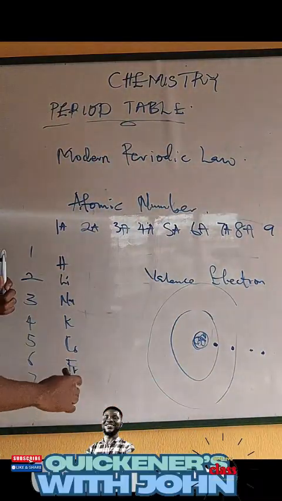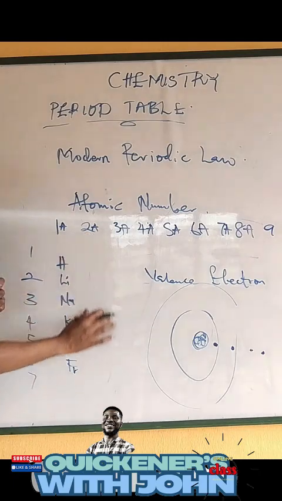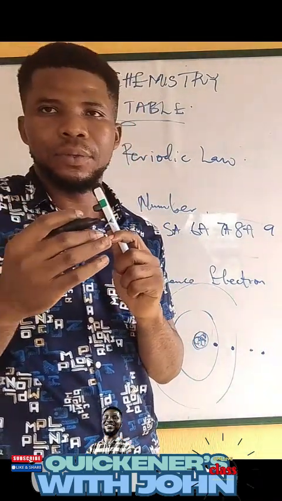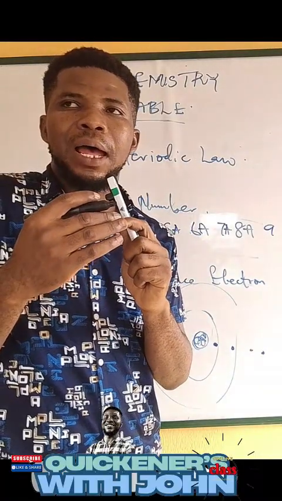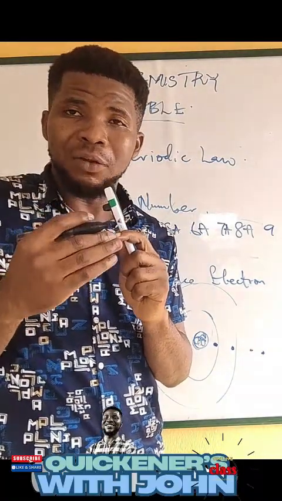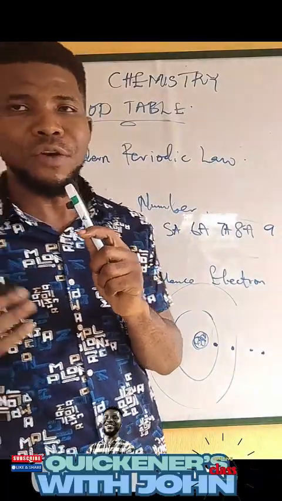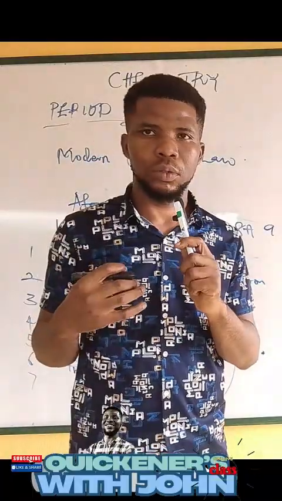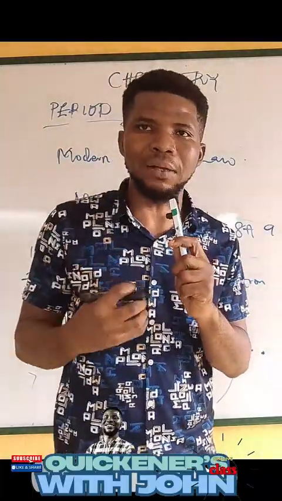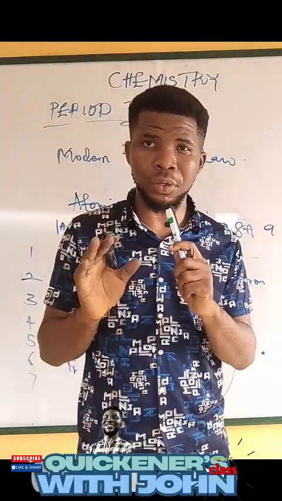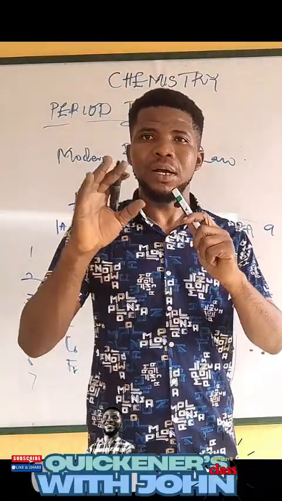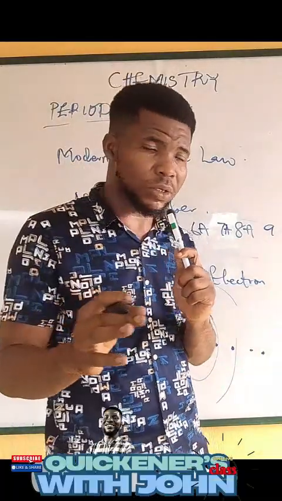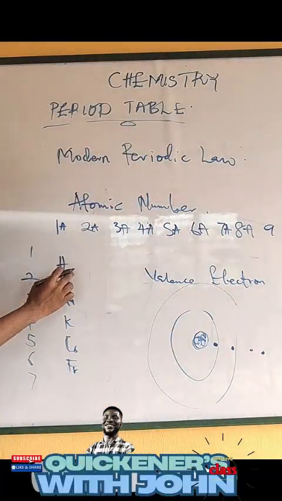So now, these are metals, alright? These are also metals. And what are metals? Metals are those atoms that have valence electrons that could be given out during ionization. Metals donate their electrons during ionization, that is, during any chemical reaction at all. You understand what I'm saying? So they give out the electron. It is easier to give out this one electron.